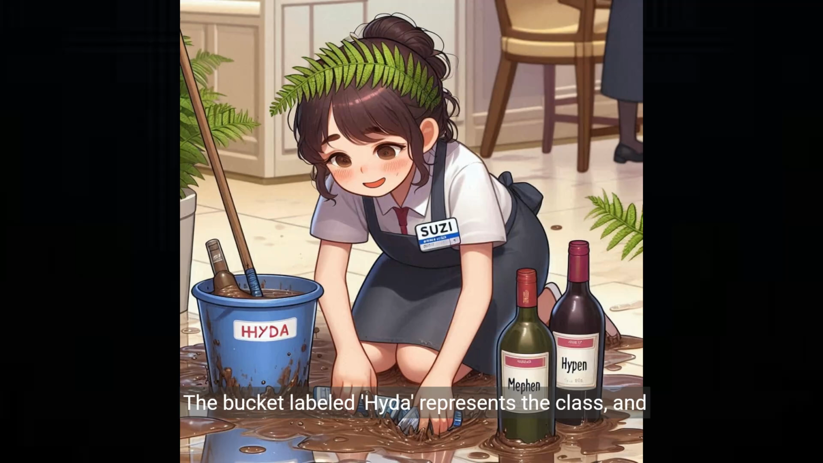The bucket labeled HYDA represents the class, and inside you'll find a bottle, drawing your attention to the wine bottles on her left side. One bottle is labeled Mephin, symbolizing mefenitoin, a drug in this class. The other bottle, labeled Hypin, might look familiar when scrambled. Think phenytoin. This clever play on words helps you associate the drugs with the hydantoin class.